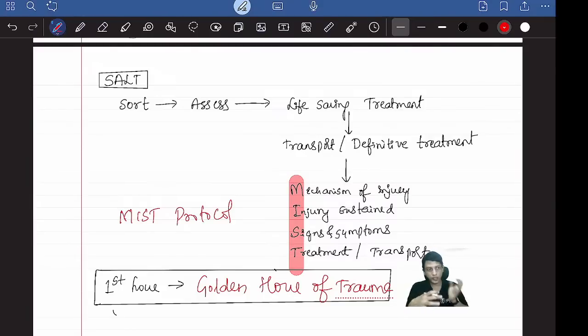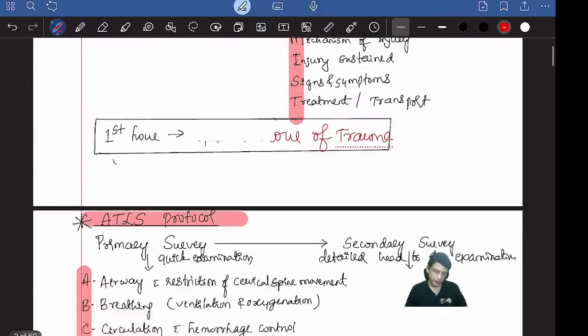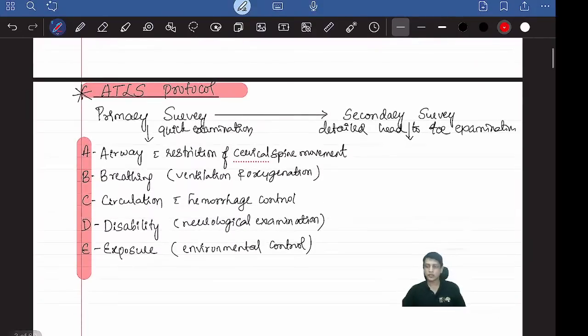Any patient who is brought very late has a lower chance of survival. That's why the first hour in trauma is considered the golden hour. Remember, this is a PYQ, a previous year's asked question. Next, coming to the most important topic of today's discussion, that is the ATLS protocol. You should know this.